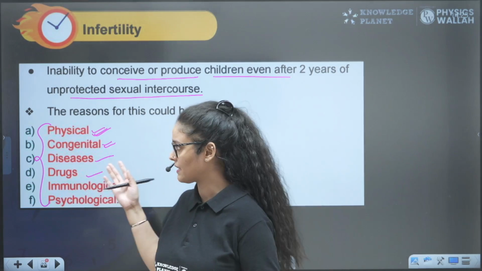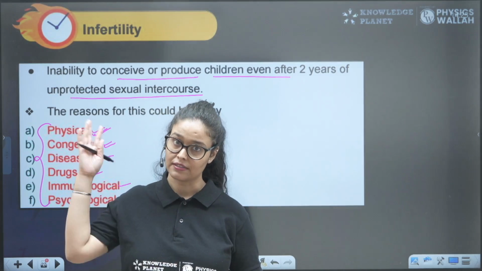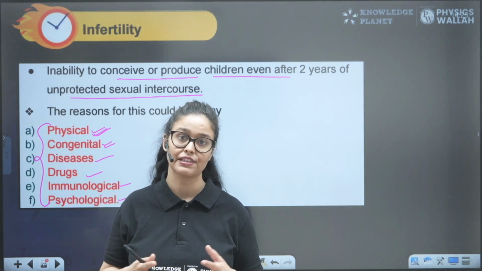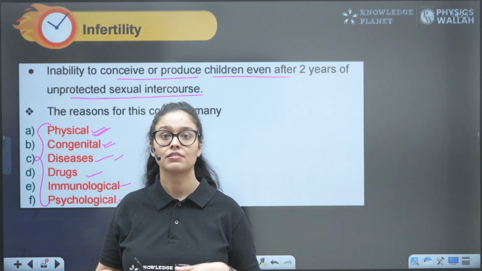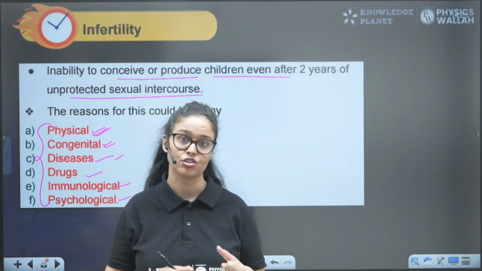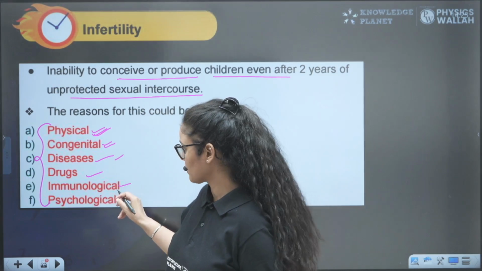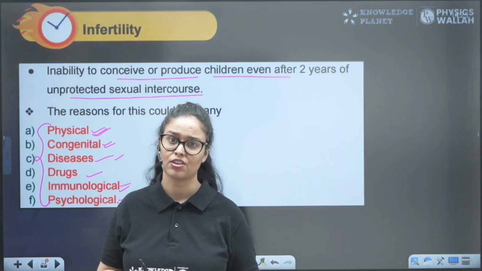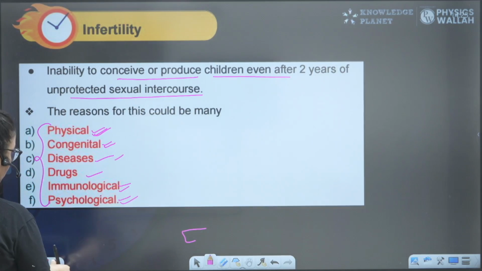Sometimes they are not physically fit for this activity, or they have some issues in their reproductive organs, as I have told. They're having certain diseases, so that they are not able to reproduce, right? Sometimes people with thyroid conditions are also not able to reproduce, right? Next is immunological. Their immunity is so weak that they are not able to conceive anyway. And sometimes it's psychological also, right?